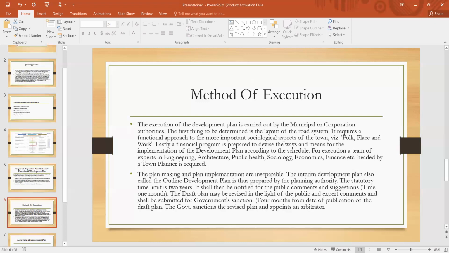For execution, a team of experts in engineering, architecture, public health, sociology, economics, finance, etc., headed by a town planner is required. The plan making and plan implementation are inseparable.